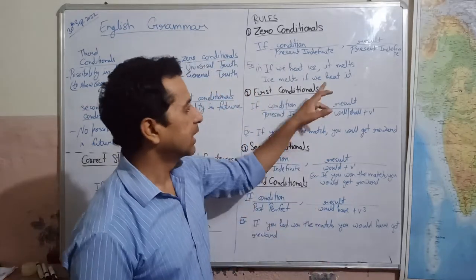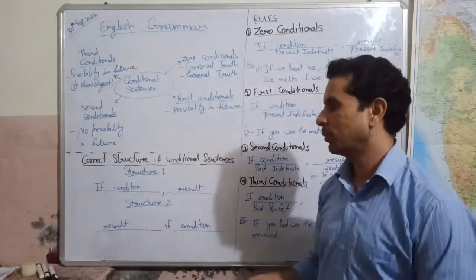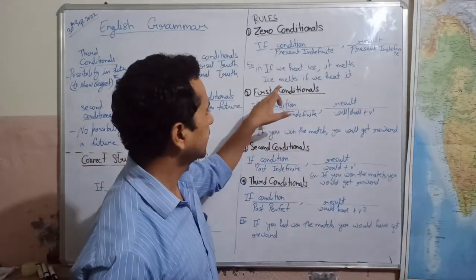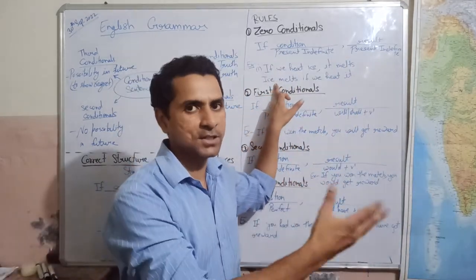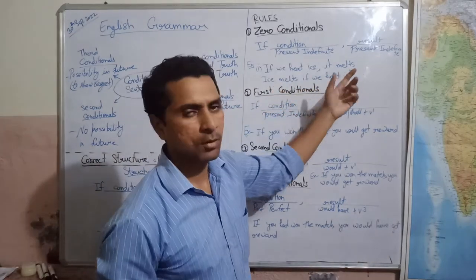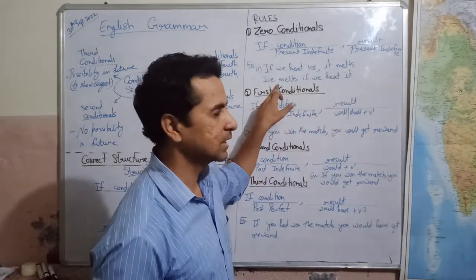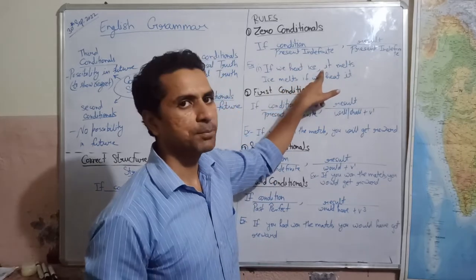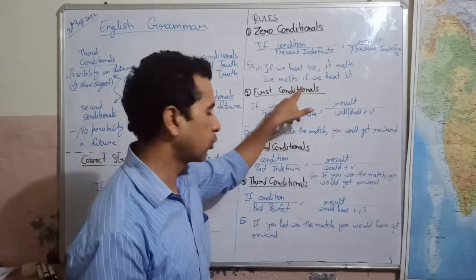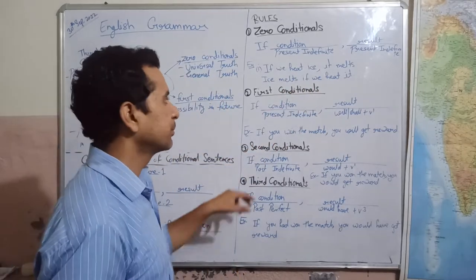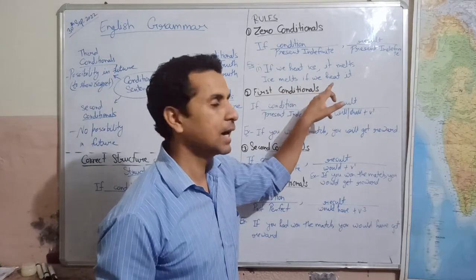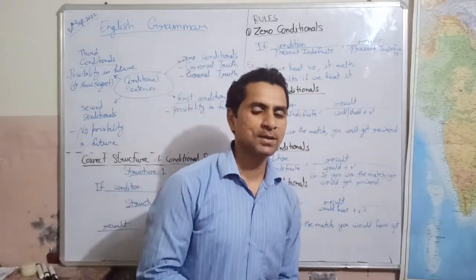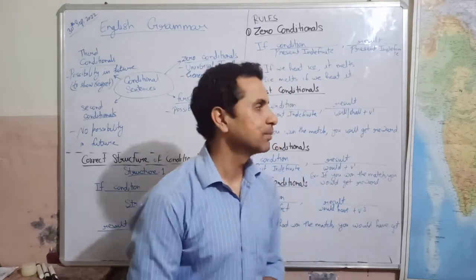Okay, and as we can see, we have seen two structures of making conditional sentences. We have made this sentence in the second structure also. First of all, we have written the result first, ice melts. Here we have placed a comma, but in the second structure we do not place a comma, as we have already seen. So ice melts if we heat it. Ice melts if we heat it. Okay, I think you understood.